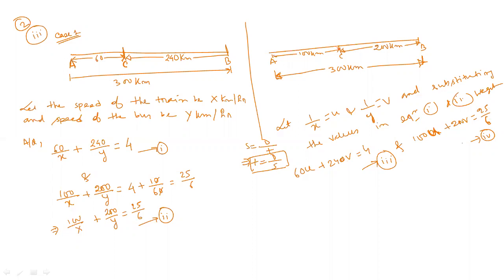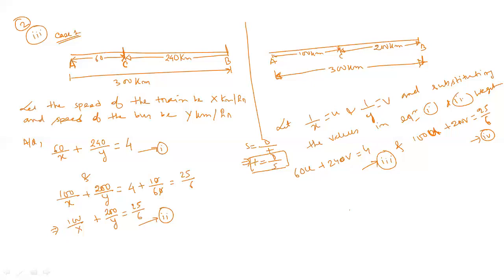Now if you subtract 4 from 3, the u terms will get cancelled, and the remaining term is v. So from here you can find the value of v, and after finding the value of v, you can put it in any of these two equations. Then you can find the value of u, and after finding u and v, you can find the value of x and y. And these are your required answers. Yes or no? Sir, yes. Okay. So this will end exercise 3.6, as well as our chapter, pair of linear equations in two variables. This will end our chapter.